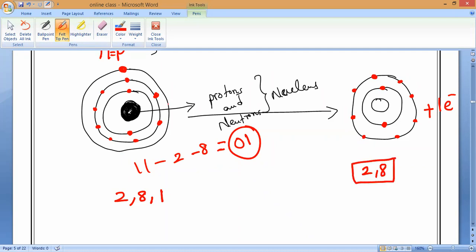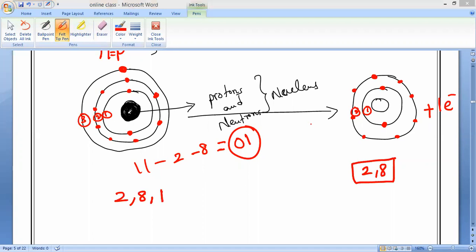Have you noticed it? When metal turns into ion, number of shells is decreasing. Here totally how many shells? Count it and tell me. 1, 2, and 3. But here how many shells? 1 and 2 only. So that is what I want to exactly teach you. Very, very important.